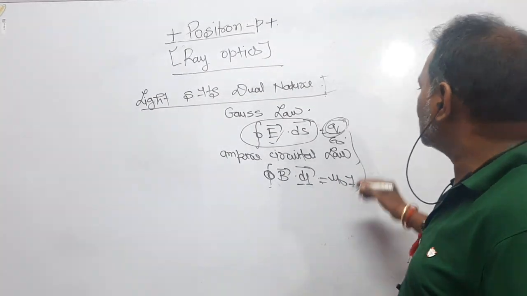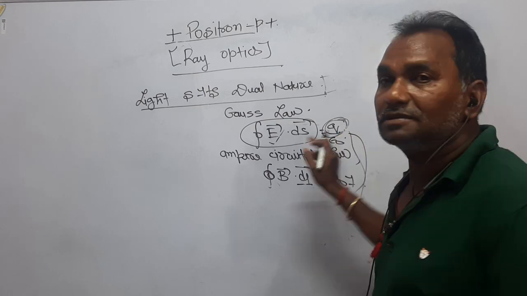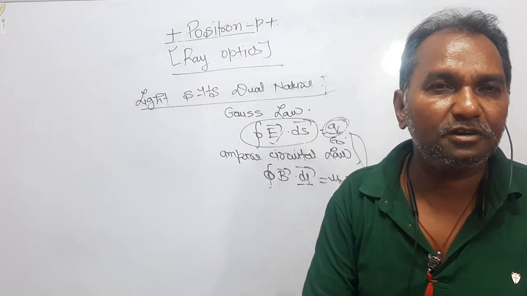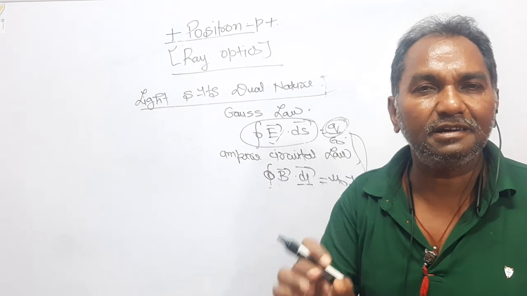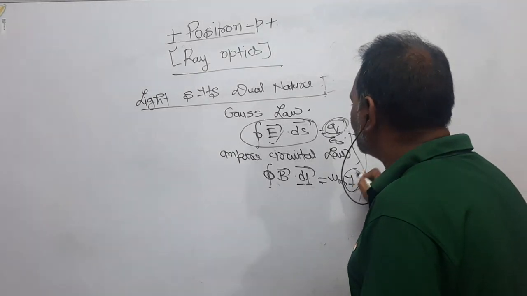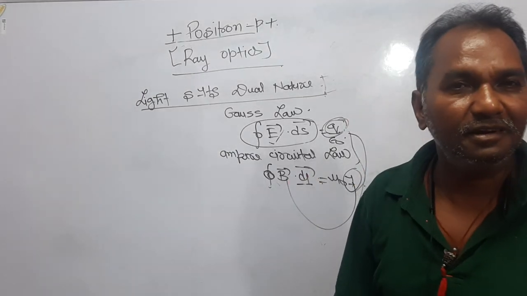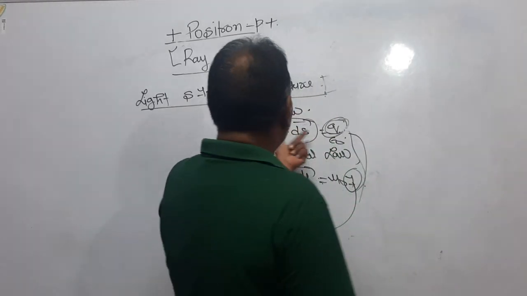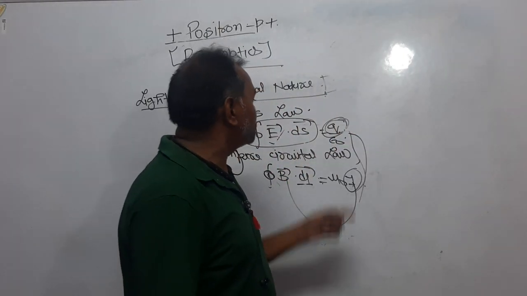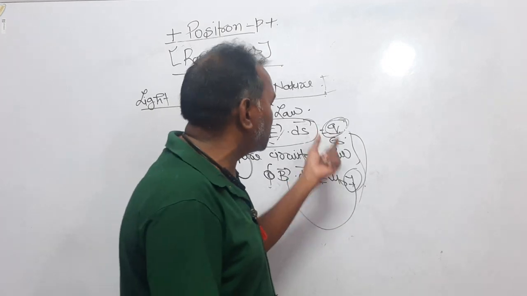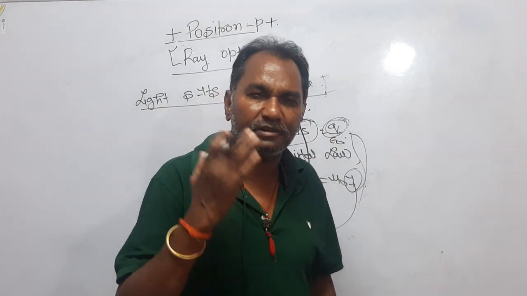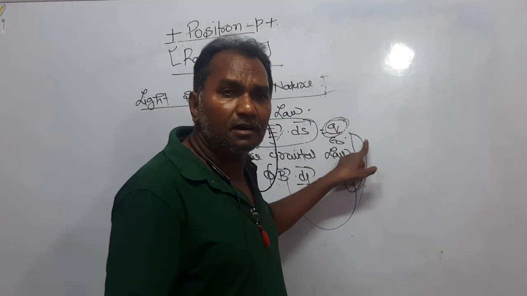Now, how will you connect these laws? You know the rate of flow of charge is called current. If the charge is flowing, it will create the current, and that current will result in a magnetic field. Integral E dot ds is equal to q upon epsilon naught is the Gauss law in electrostatics. It does not refer to whether the charge is static or moving.